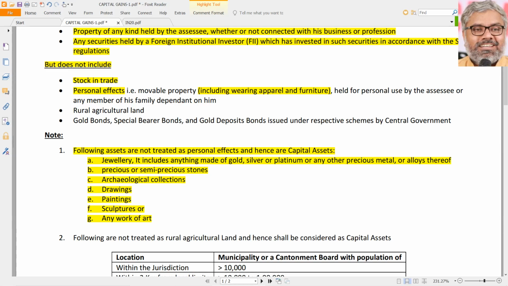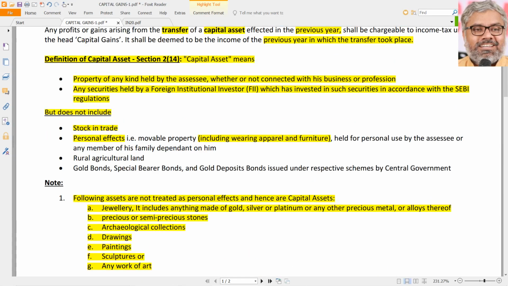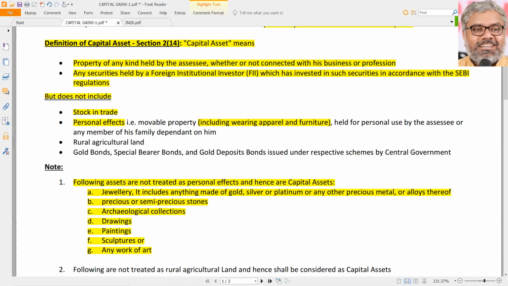But before going to the word transfer, first we are looking at what is a capital asset. Capital asset is property of any kind held by the assessee, whether or not connected with the business or profession. But stock in trade and personal effects are not called as capital assets. These are exceptions to the definition of capital asset. One is stock in trade, other one is personal effects.